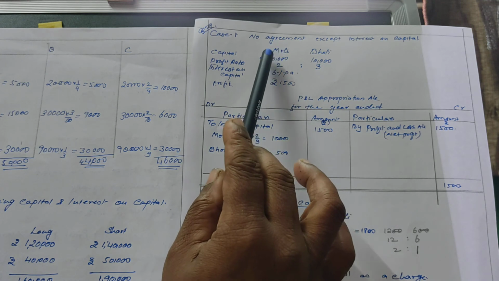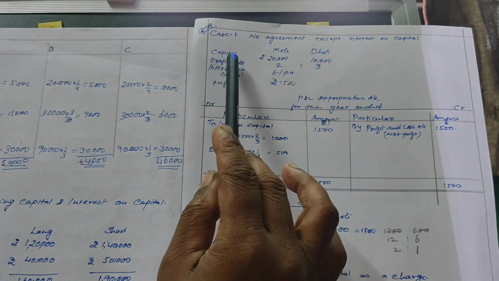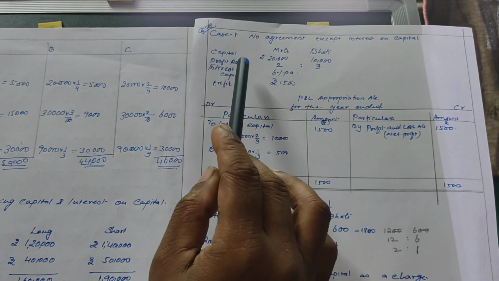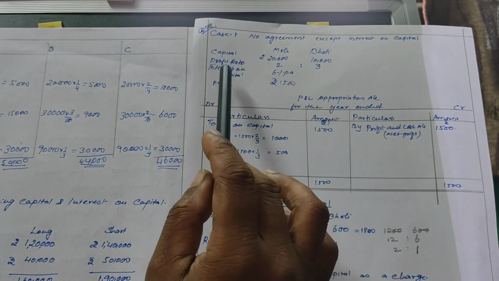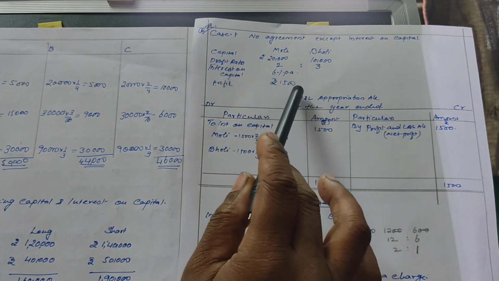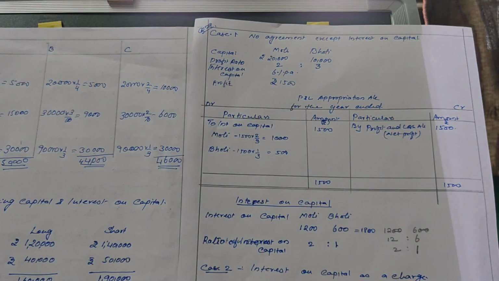Now let's summarize the question. Here we have two partners, Molly and Bholly. Our capital accounts show balances of rupees 20,000 and 10,000. The ratio of profit is 2:3. Interest on capital is 6% per annum and profit is rupees 1,500. Here in this question, your interest on capital is more than your net profit. That means appropriation is more than the profit.